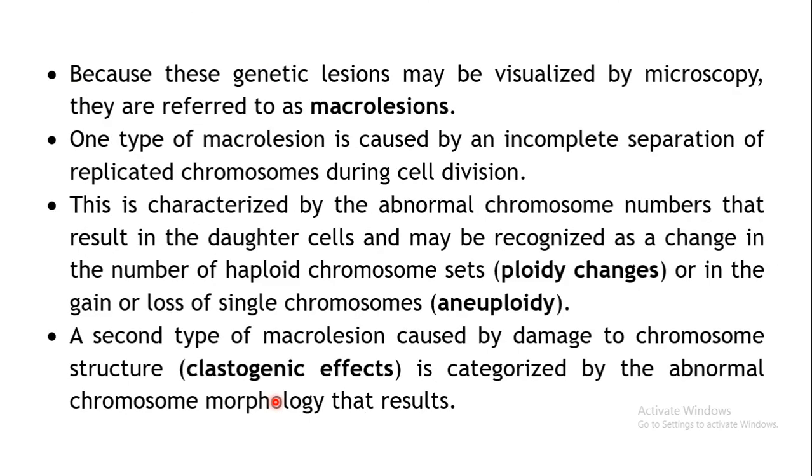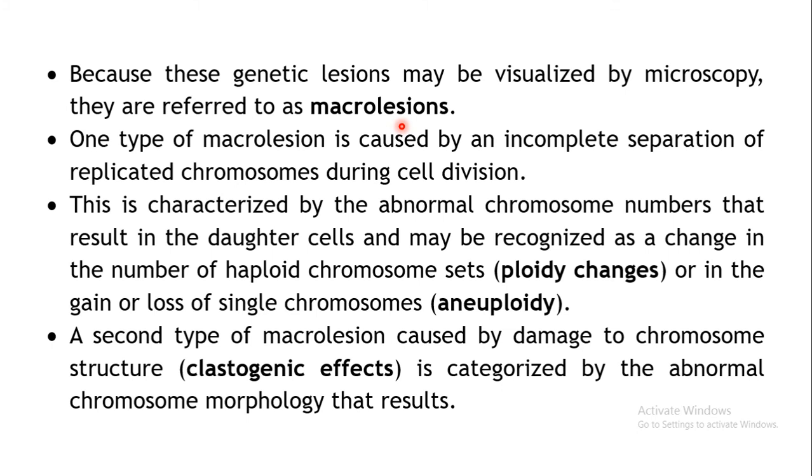Now, because these lesions are observable under the microscope, these are known as macro lesions. As we have seen, there are two types, right? Macro lesions and micro lesions. All these point mutations come under micro lesions, so they cannot be observed under the microscope. But these changes in the chromosomes can be observed under the microscope, so that's why these are known as macro lesions.